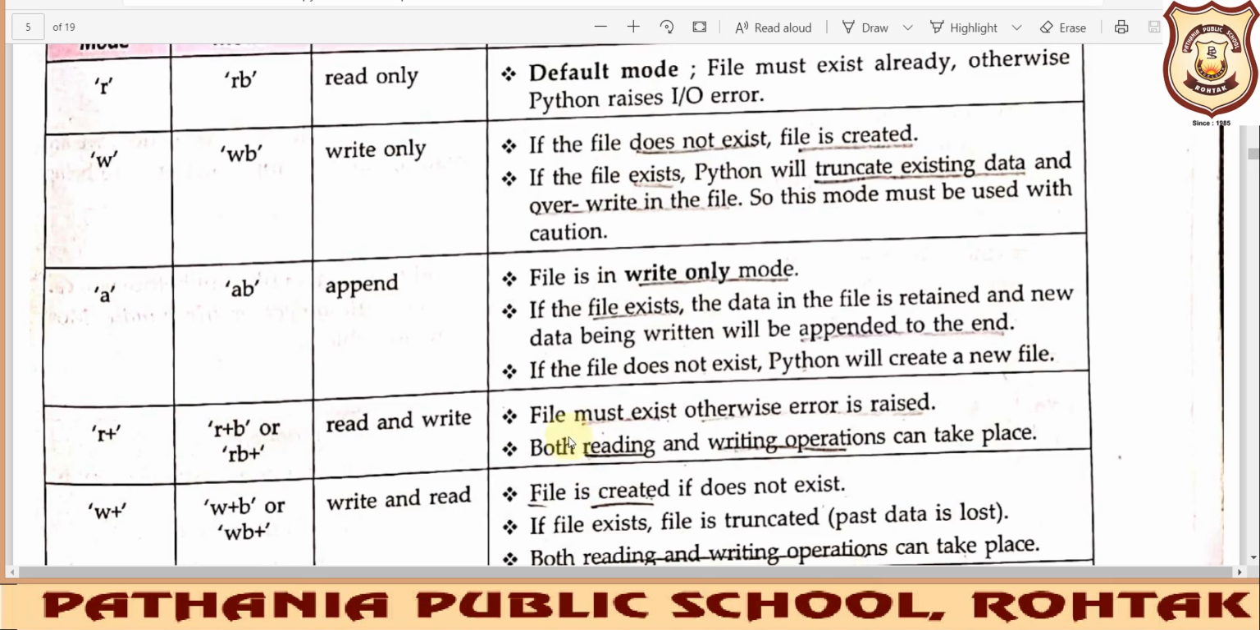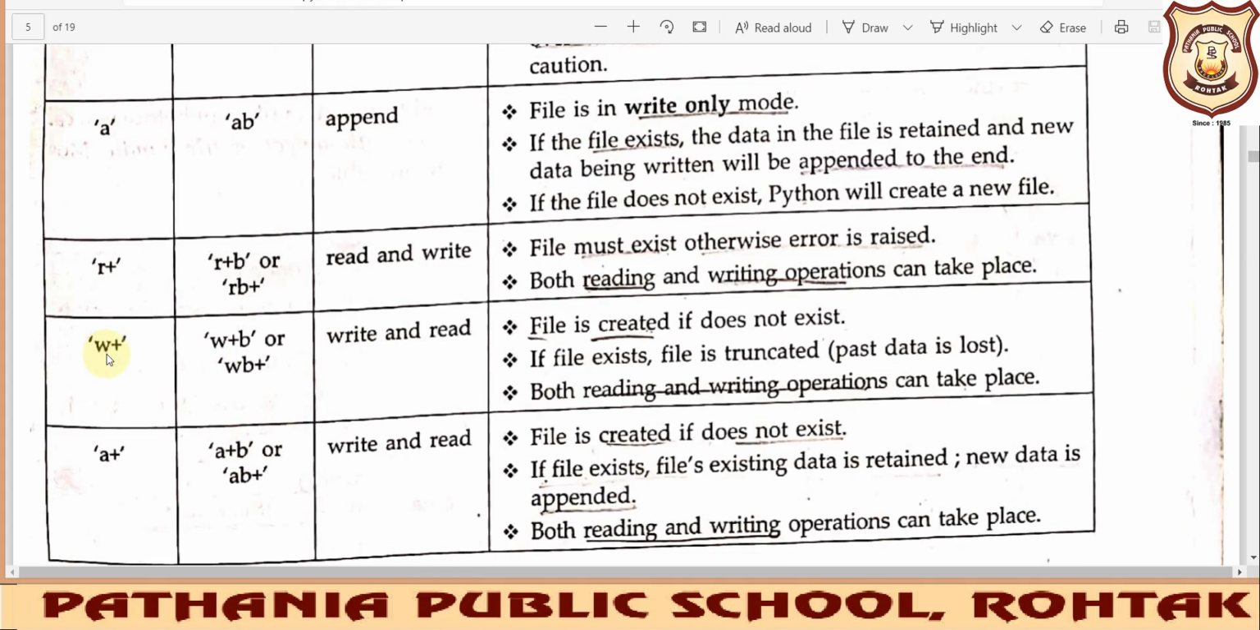Okay, so when you are giving the command to open a particular file with r+ mode, if the file doesn't exist, then you will get an error. Both reading and writing operations can take place very easily.